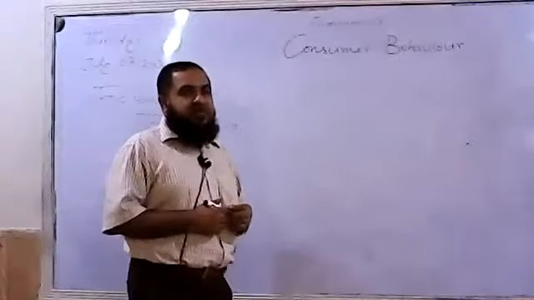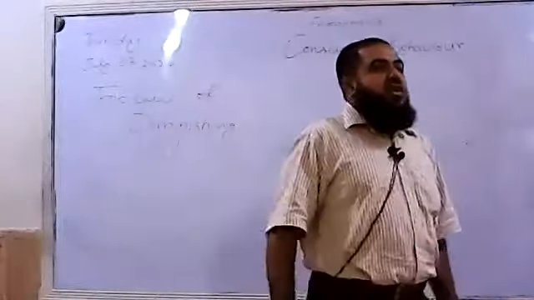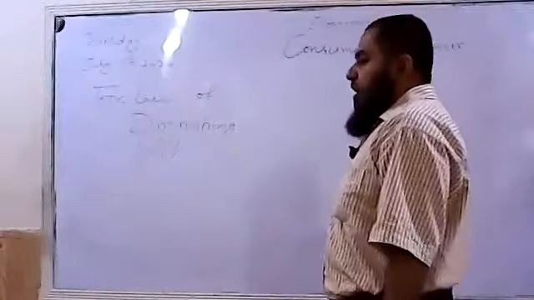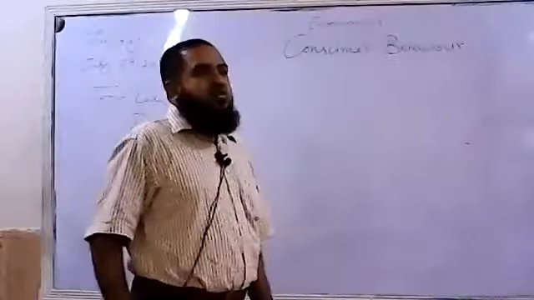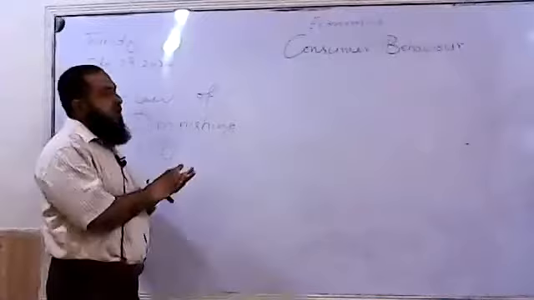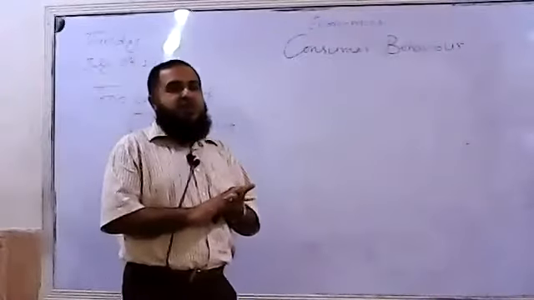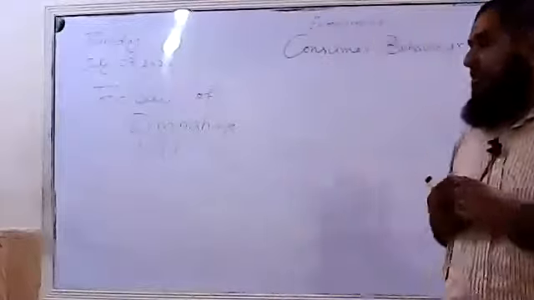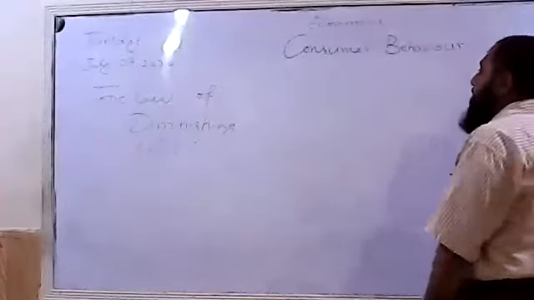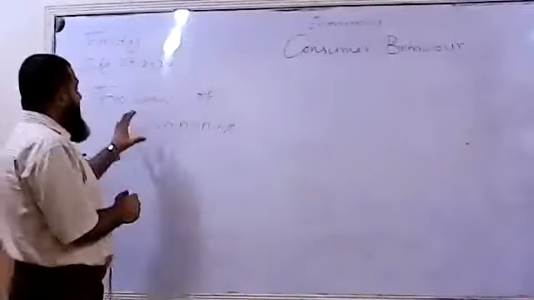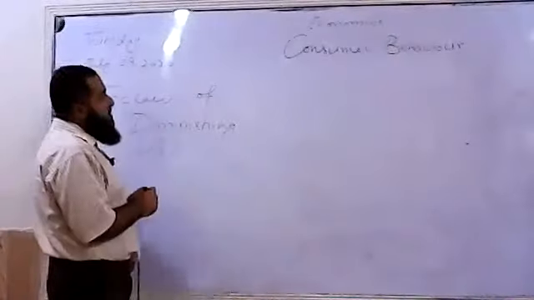Now, we also said the consumer is rational. He is rational in the sense that he wants to get the maximum benefit out of his income spent on different goods he or she is going to consume. So rationality means he wants to achieve the best options for his consumption in order to maximize the total satisfaction out of his money spent on different goods. Now I am moving towards the law of diminishing marginal utility.